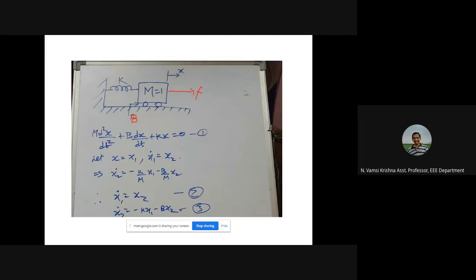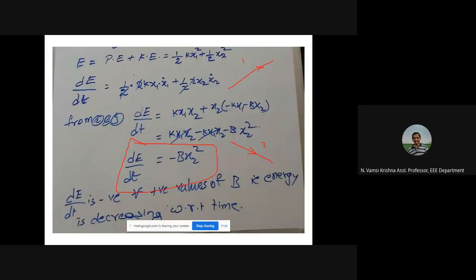But we have proved it now mathematically, by taking the total energy of the system, calculating the time derivative of the energy and determining a condition for this to be stable: this expression must be negative. For this expression to be negative, it is observed that b must be positive. So b positive unte system stable avutundi and mass will come to rest.